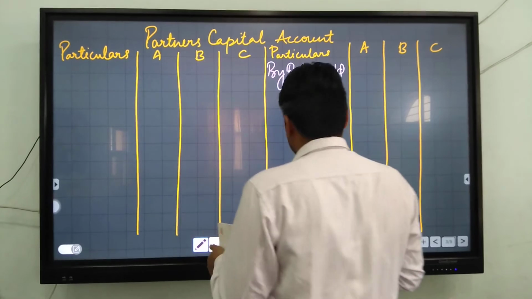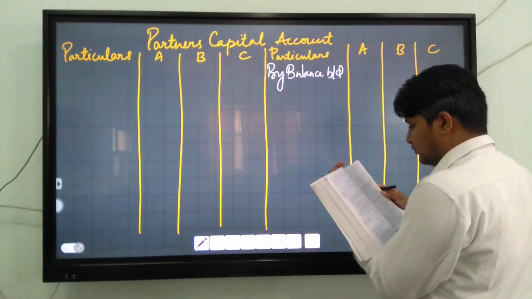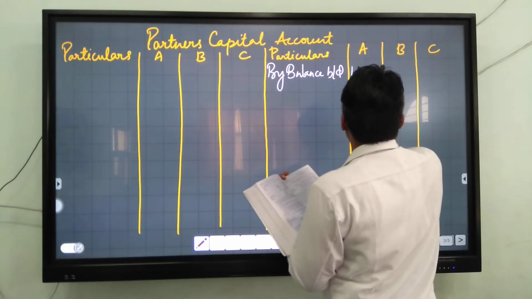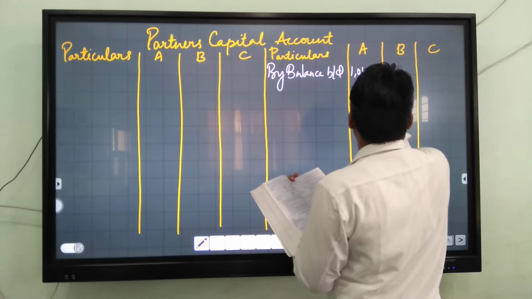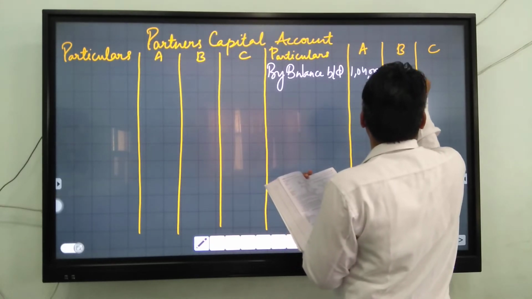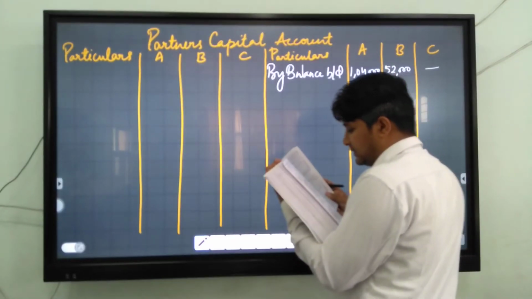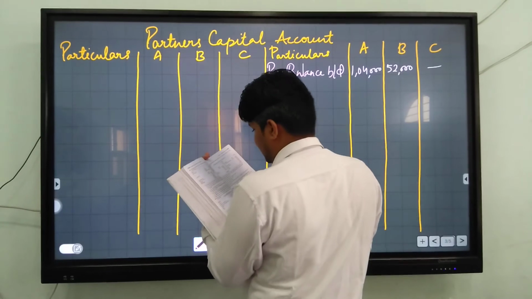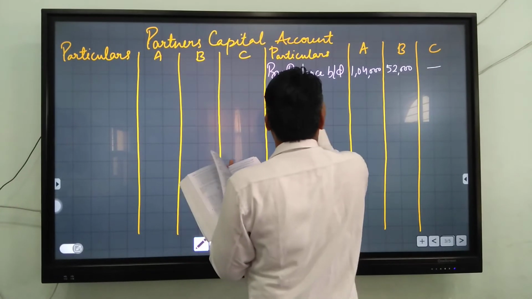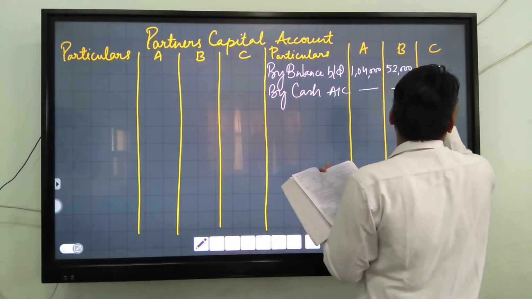Capital balances are given in the balance sheet: 1,04,000 for A and 52,000 for B. And C brings 64,000 as capital. You will write by cash account 64,000.